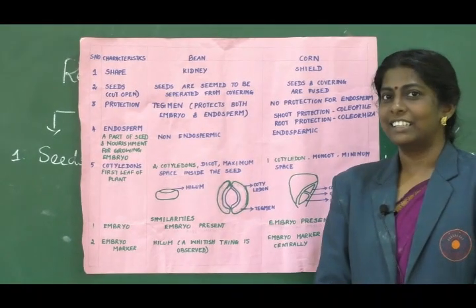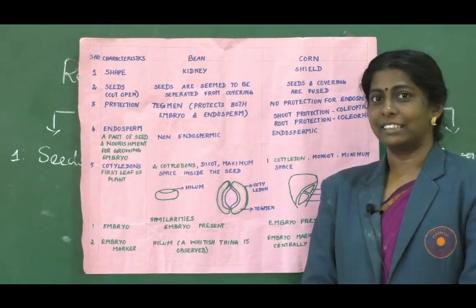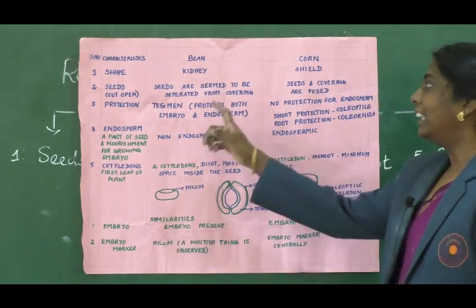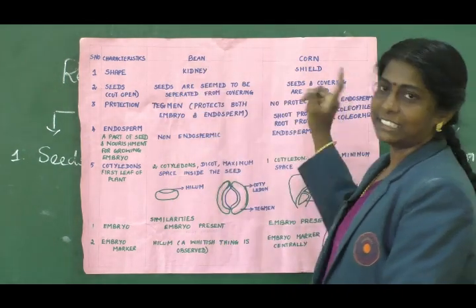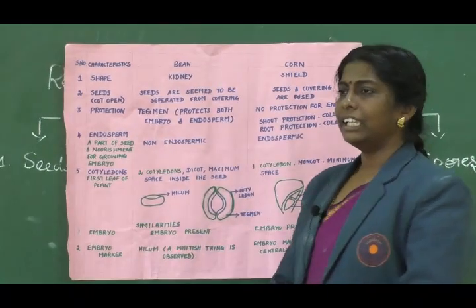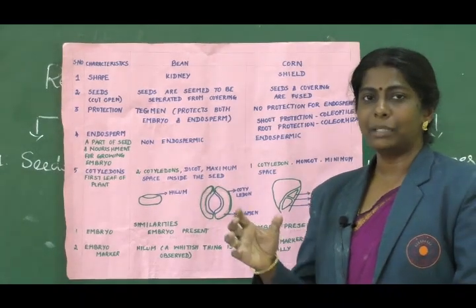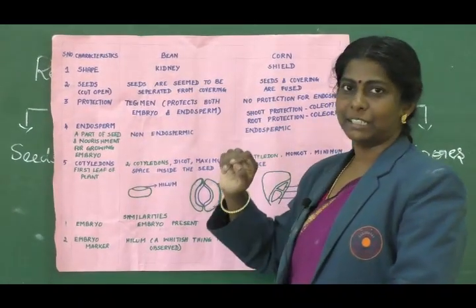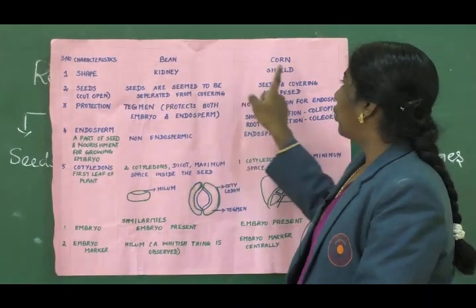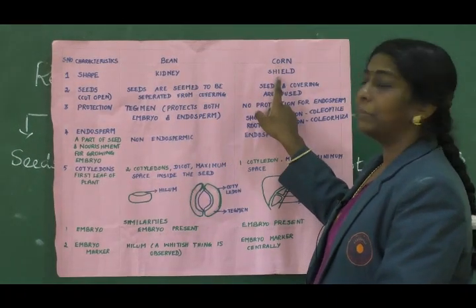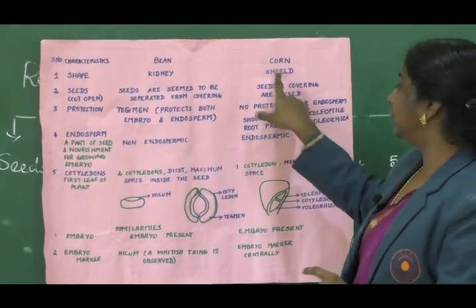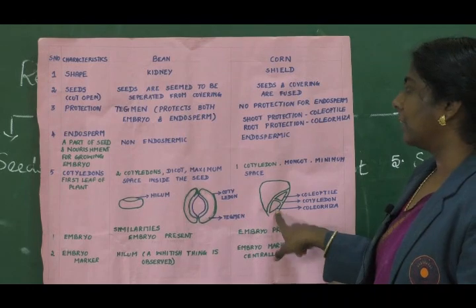So as I said, seeds are of different size, different shapes, different color. So let us understand about kidney bean seed and corn seed. If you are taking the shape of kidney bean, of course it is kidney shape. Kidney bean, kidney shape. And then for corn seed, the shape is shield shape. It seems to be like this.